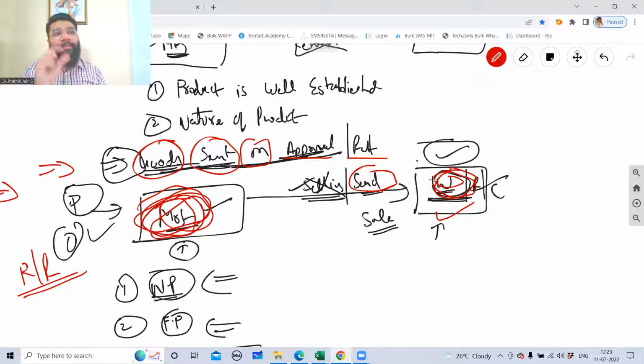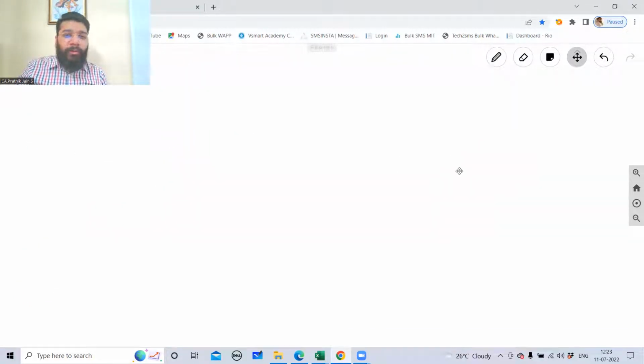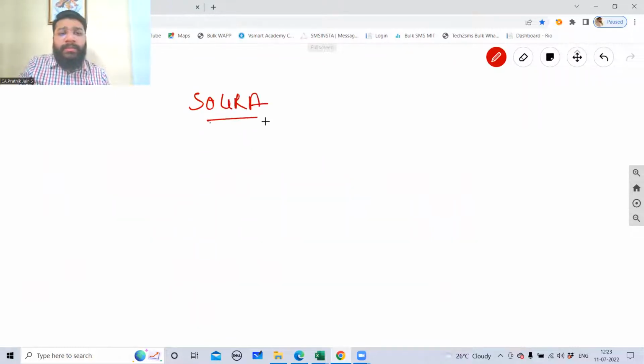Okay, you guys are near, but I'm expecting a point here. I'm expecting a specific few points here. The difference between sale of goods on return approval basis and consignment.